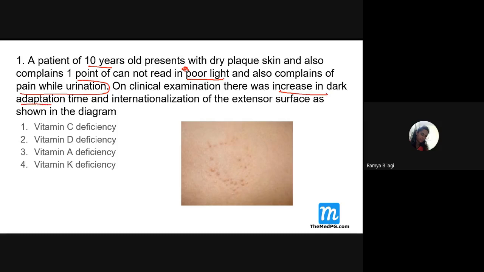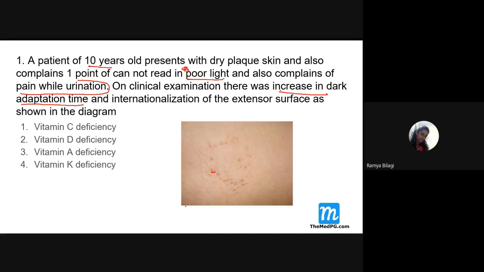Am I audible? Yes, ma'am. Then there is hyperkeratosis of the extensor surfaces as shown in the diagram. On the skin, these are the extensor surfaces, and here you can see some lesions which are a little bit elevated. Can you all see it here? Yes, ma'am.